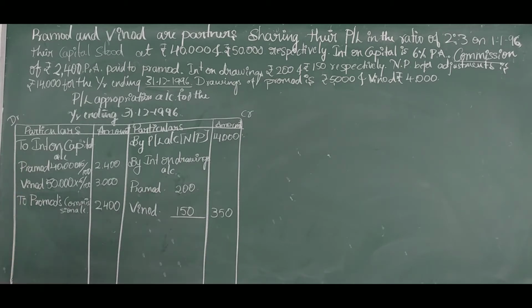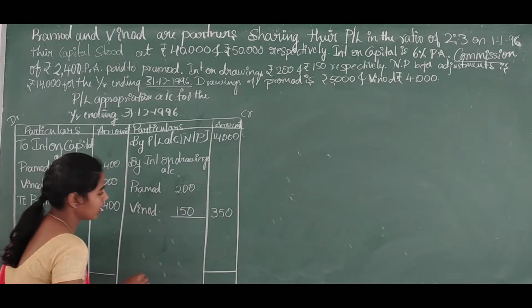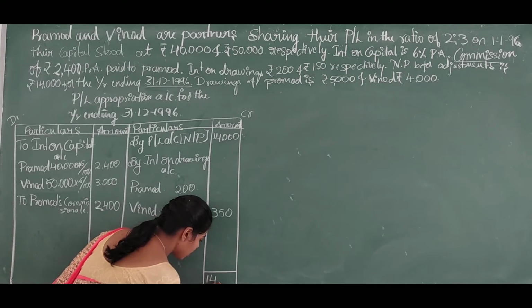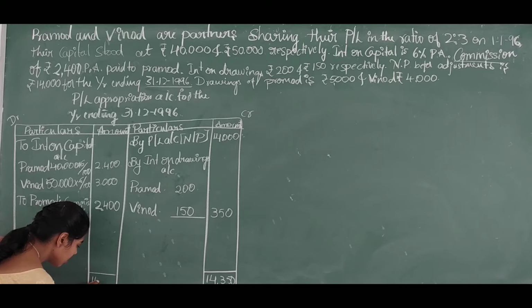Then the required information for profit and loss appropriation account is transferred to this account by the information given in the problem, and the total amount is 14,350.